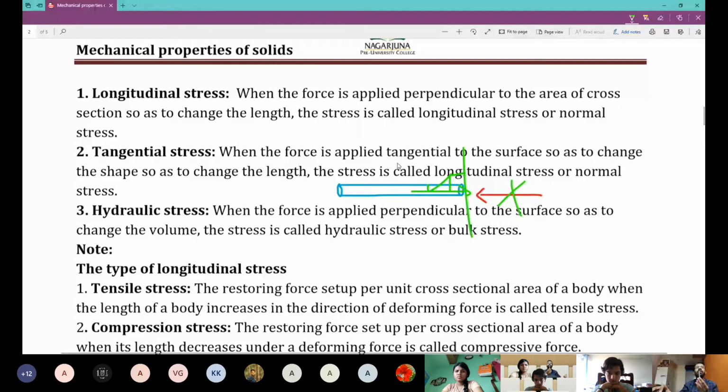That restoring force is perpendicular to the area of cross section. If that is the case, then the stress is known as longitudinal stress. Now, stress is what? Force per unit area. But which force? Restoring force. If the restoring force is perpendicular to area of cross section, then the stress is known as longitudinal stress.